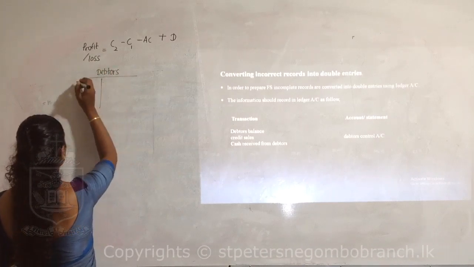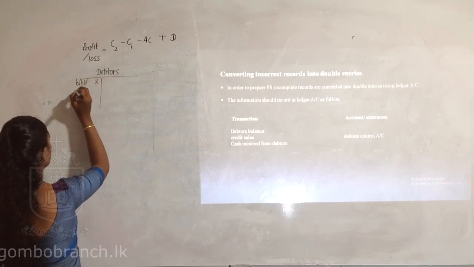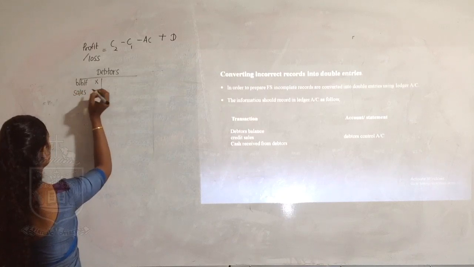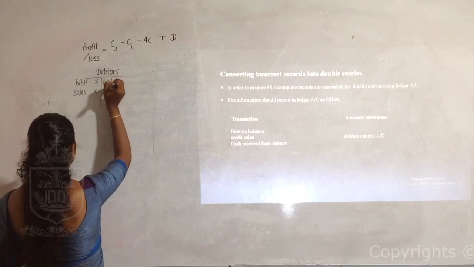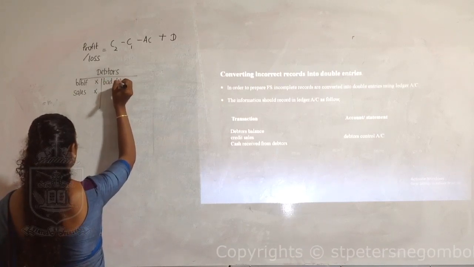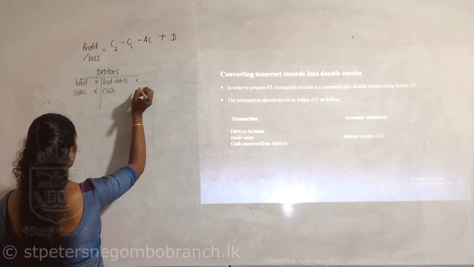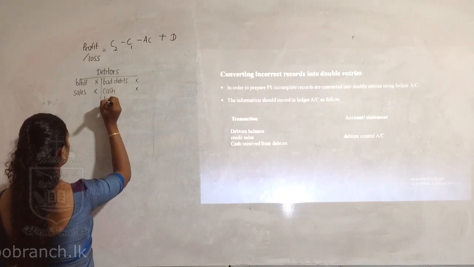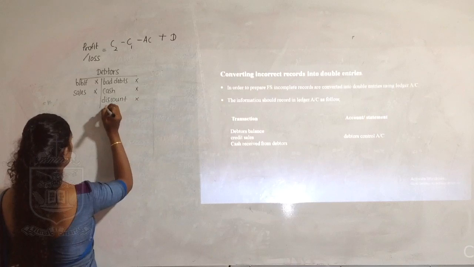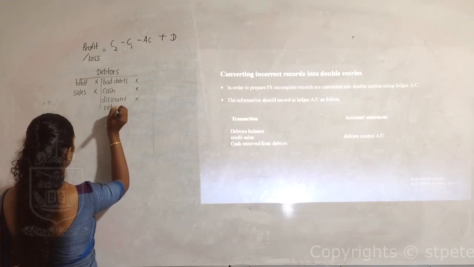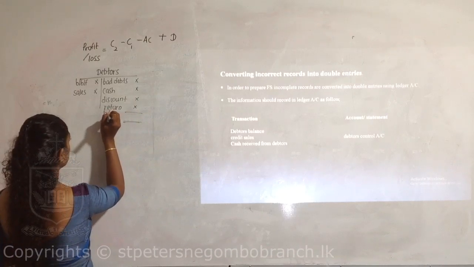Debtors. Usually they have balance brought forward in the debit side and the sales in the debit side. We have bad debts, cash, discount, return, and balance carried down.